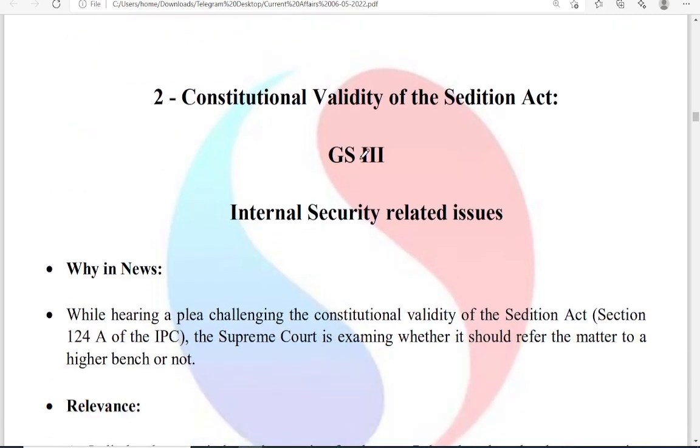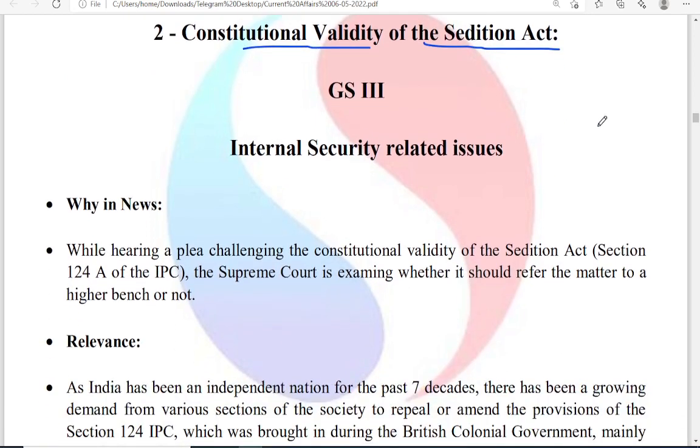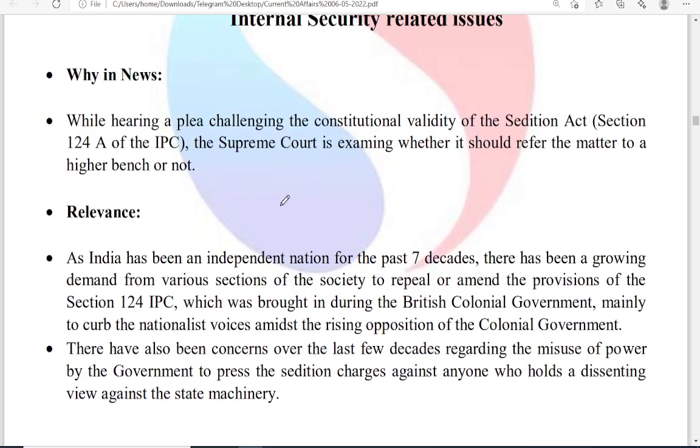Next, the second topic of the day is the constitutional validity of the Sedition Act. The context is that, while hearing a plea challenging the constitutional validity of the Sedition Act, the Supreme Court is examining whether it should refer the matter to a higher bench or not.